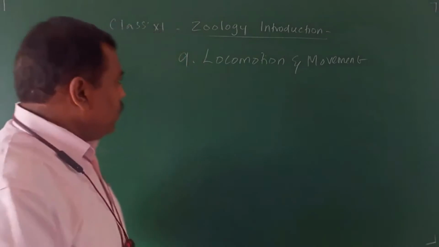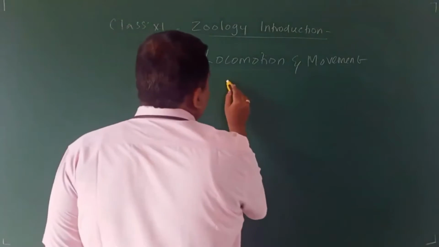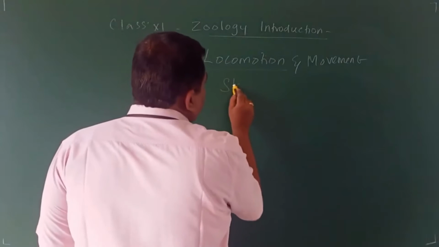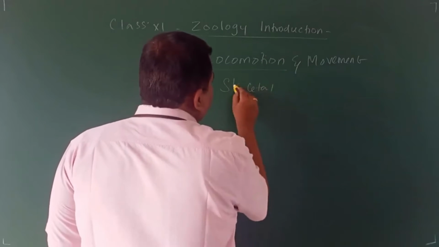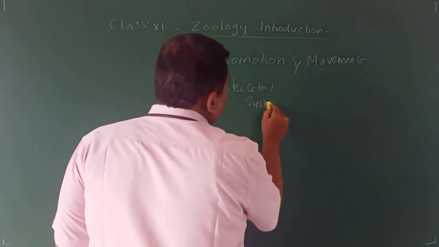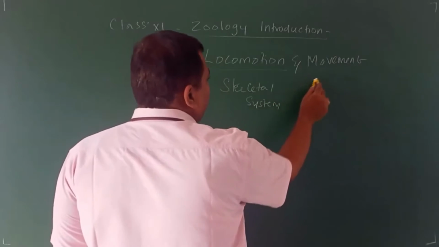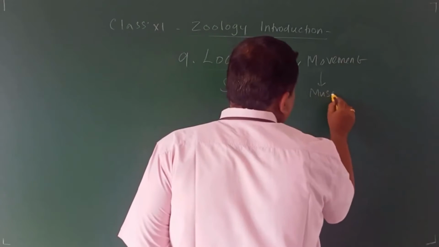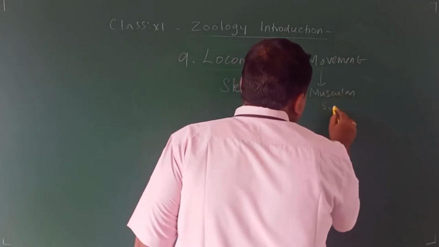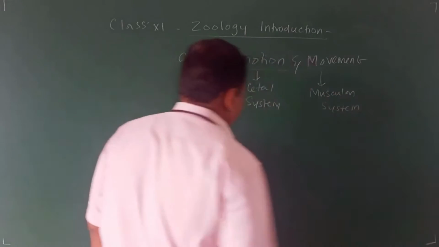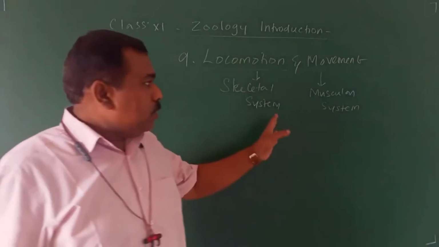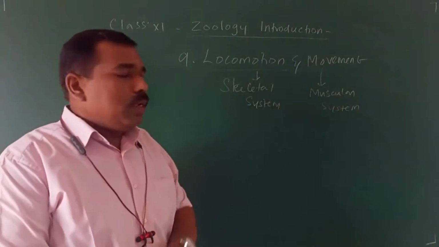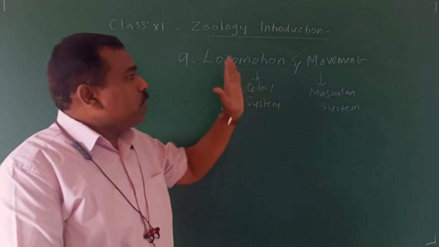The locomotion part deals with the skeletal system. The movement part deals with the muscular system. Skeletal system and muscular system together are dealt with in the lesson locomotion and movement.